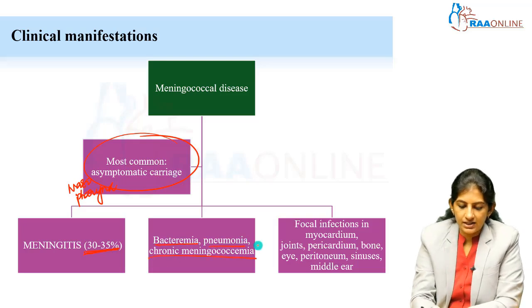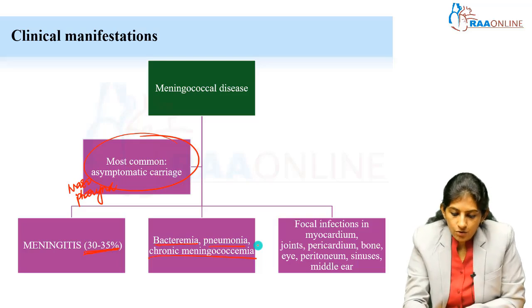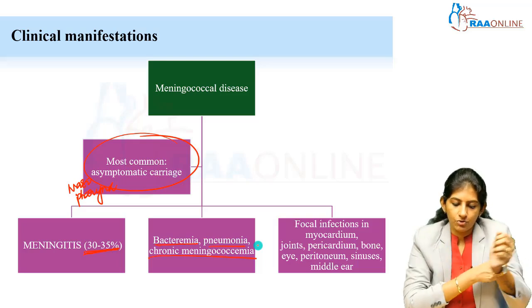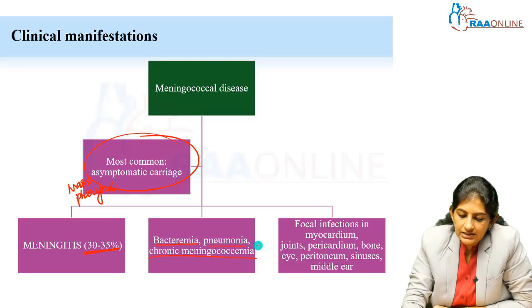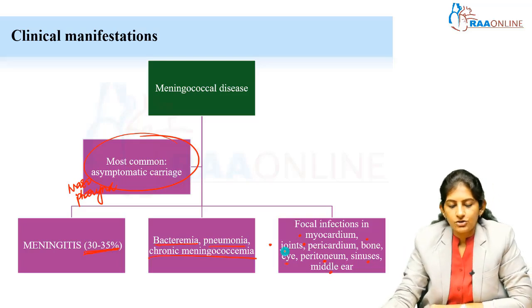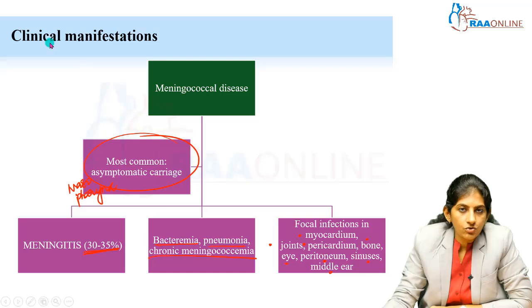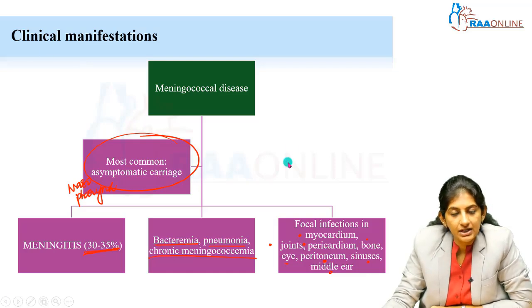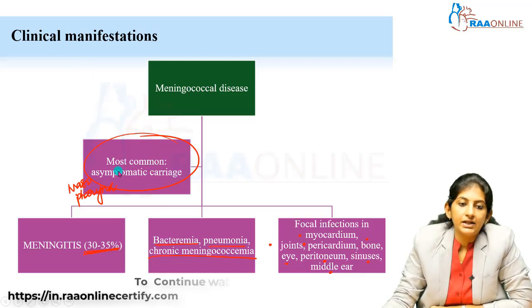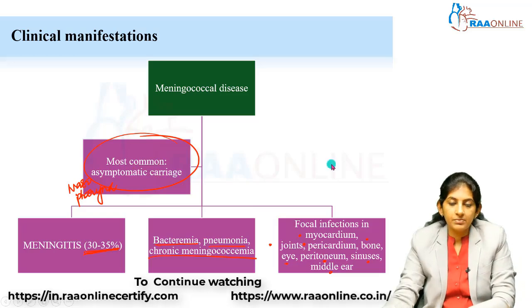Apart from these, there can also be focal infections in many systems. It can involve the myocardium, pericardium, bone, joints, peritoneum, sinuses, middle ear and even eyes. So predominantly the meningococcus can be an asymptomatic carriage, but it can also cause this clinical presentation.